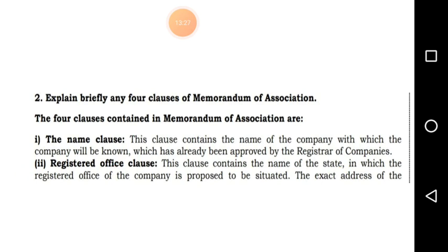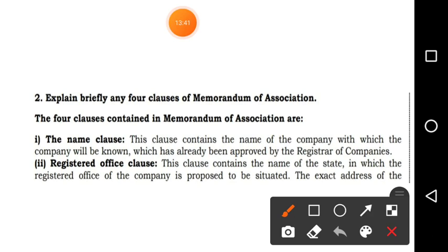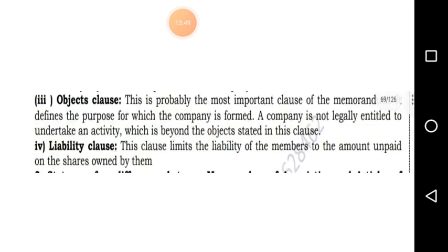That much only you write. Now if registration was done in Bangalore, the name of the state is Karnataka. If registration is done in Thane, in Bombay, the office will be in Bombay. So you write: this clause contains the name of the state where registration was done. This much only, enough.